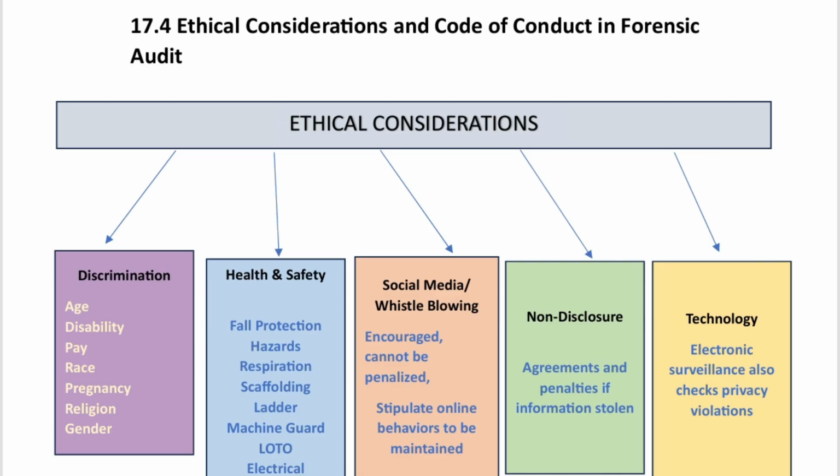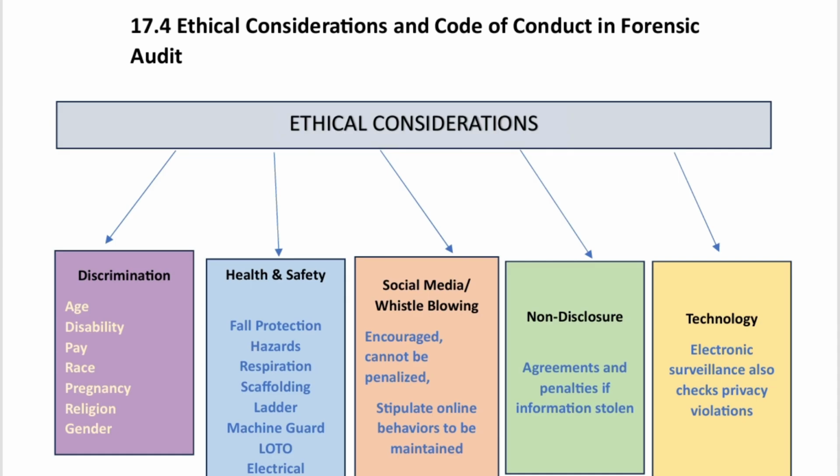So the first is the discrimination part. Ethic risk is there in the discrimination part. That is, the discrimination could be of age, disability, pay, race, pregnancy, religion, and gender. So these are all the areas where discrimination can happen. So consideration is to be given in this area.